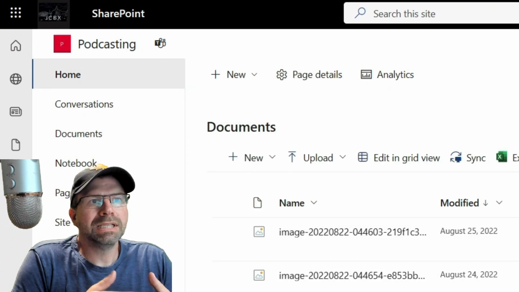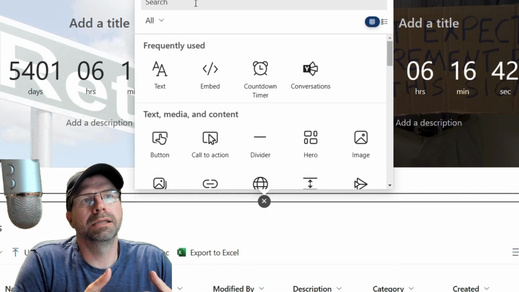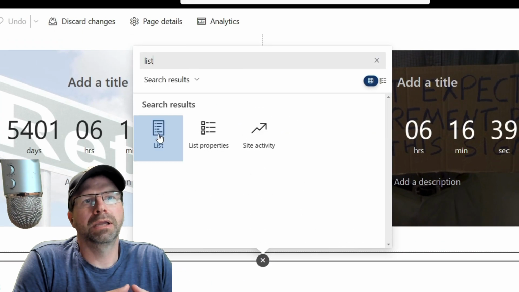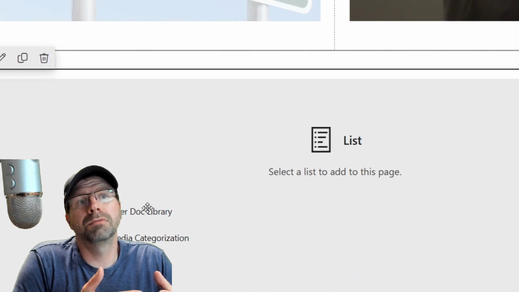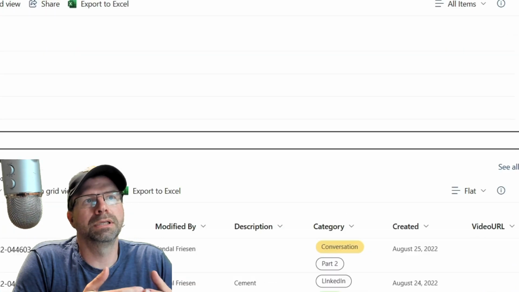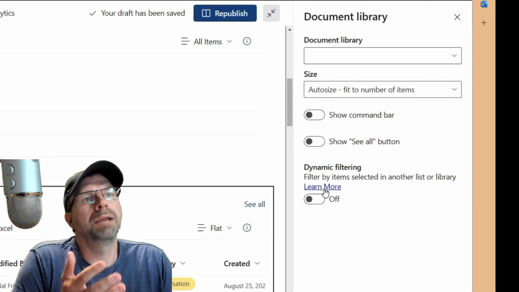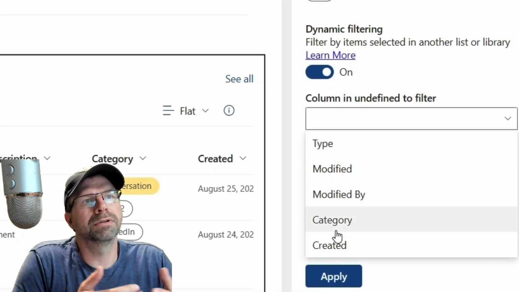All right. So now we're going to add that web part for the list. We're going to add it in here. Here we go. And I'm going to pick the filter doc library list. Now it's not going to look good right away. If you stick with me to the end, I'm going to show you how I make it look all beautiful and user friendly.